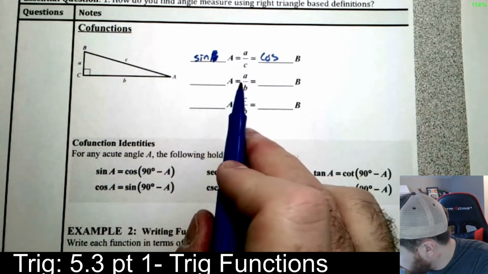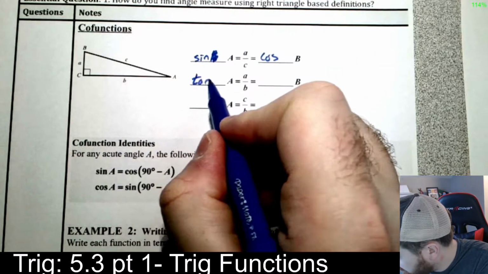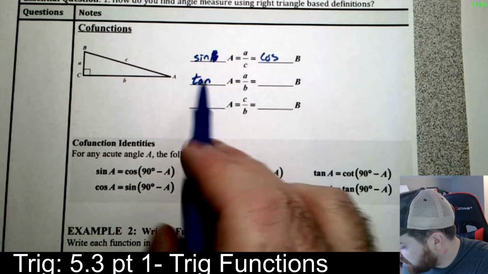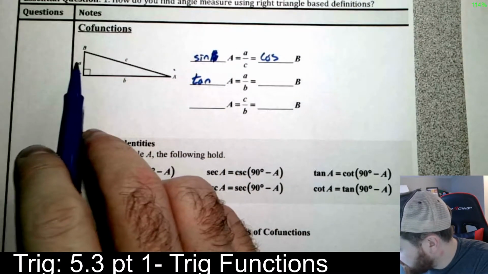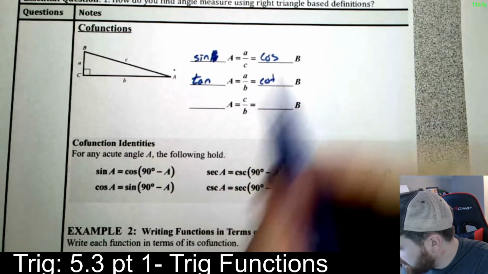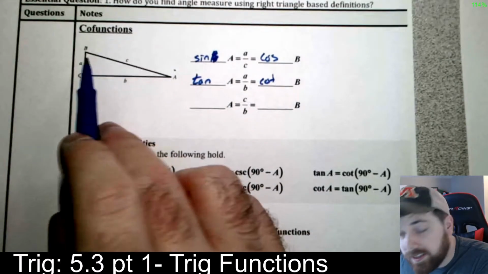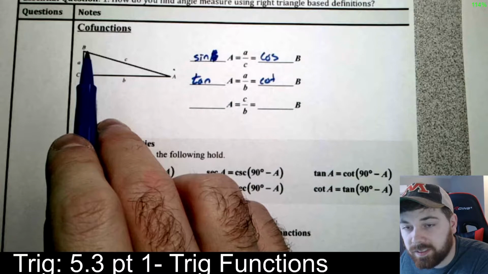For example, A over B, that's tangent. So the tangent of A is A over B. That's the same thing as the cotangent of B. The cotangent of B is going to be the adjacent side over the opposite side of B.